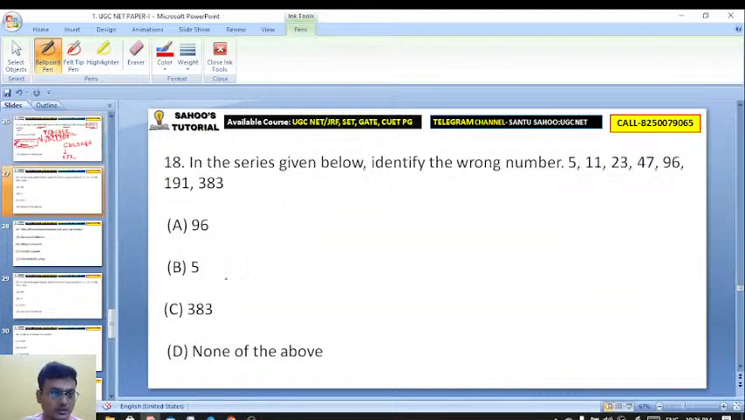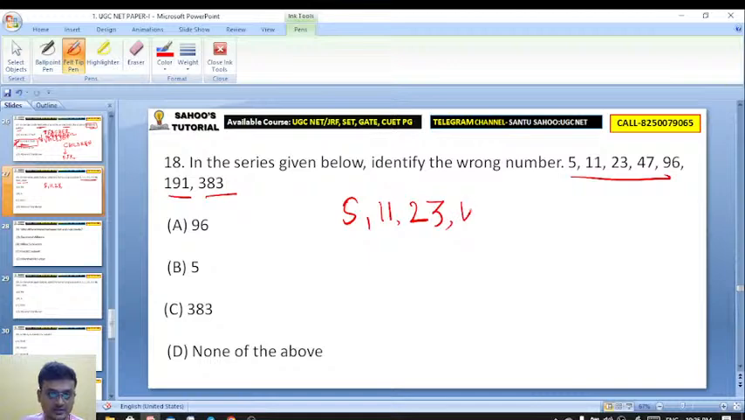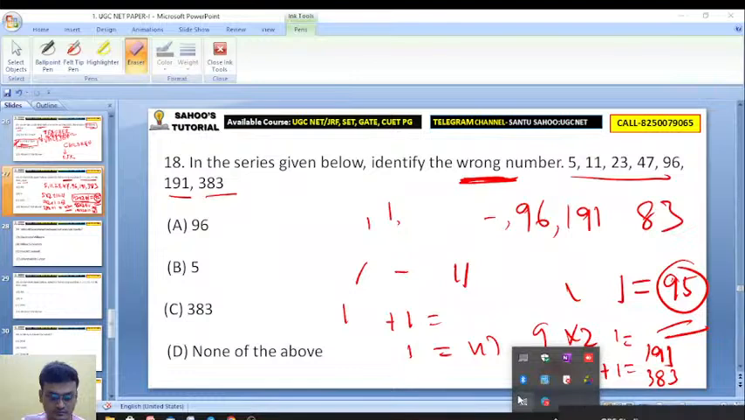B. Okay. In the series given below, identify the wrong number. Here 5, 11, 23, 47, 96, 191, 383. Identify the wrong number. Patapat karo. 5, 11, 23, 47, 96, 191, 383. Find out.